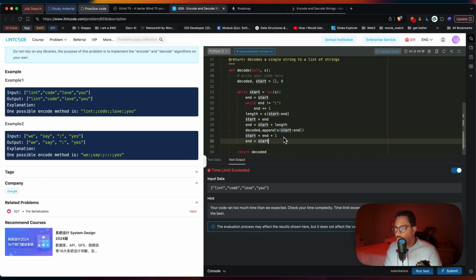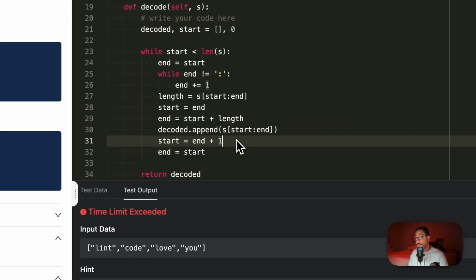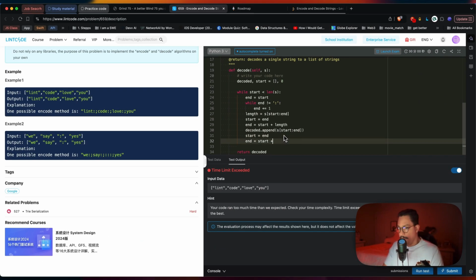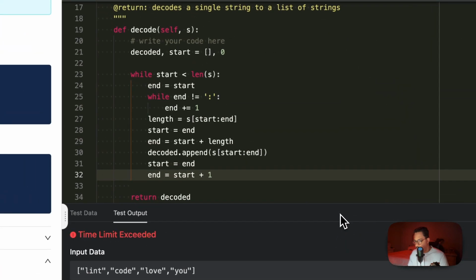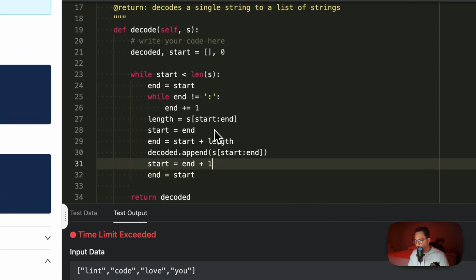Maybe start is equal to n, start plus 1. Okay, it's time for debugging. See, that happens too. So I'm just gonna do this. I'm not saying this is gonna be the solution, but I want to see if that's what it is. Okay, so I know my while loop is not ending there.